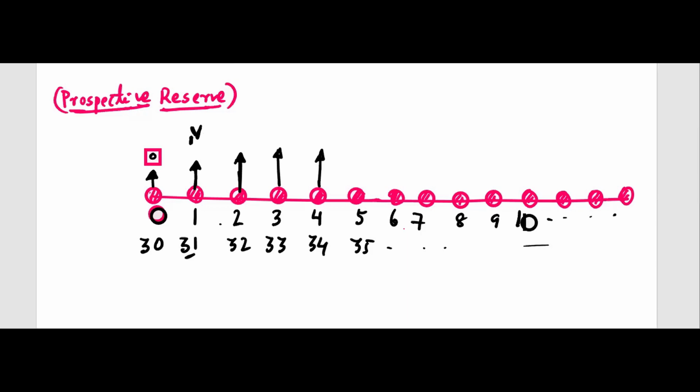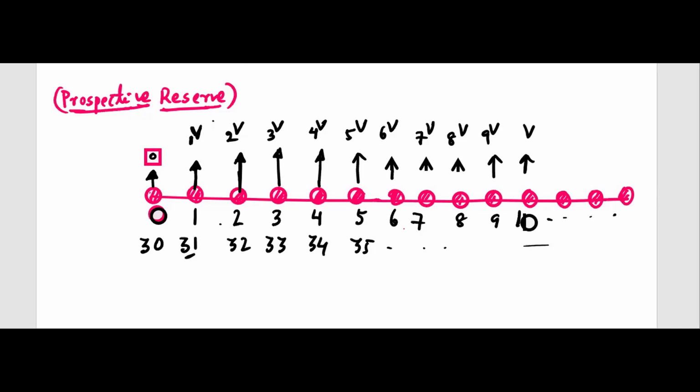This is V1, and then the reserve at this time is V2, then V3, here V4, then V5, then V6, here V7, here V8, here V9, here V10.